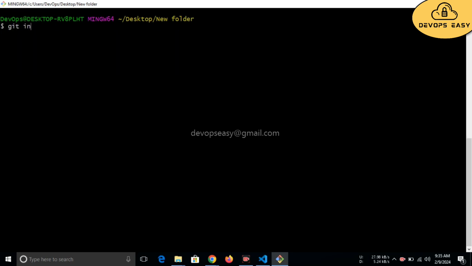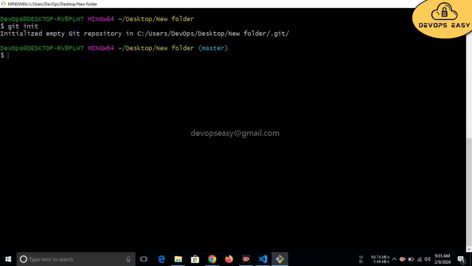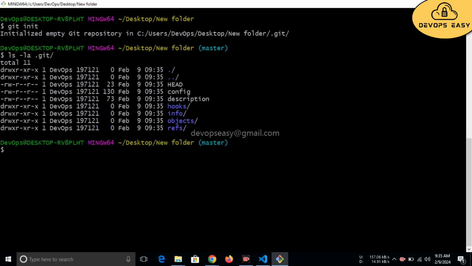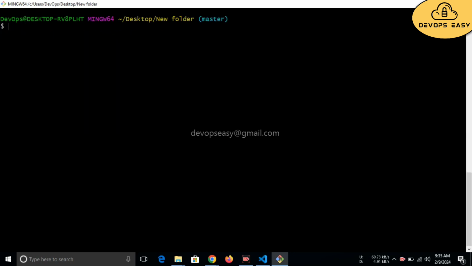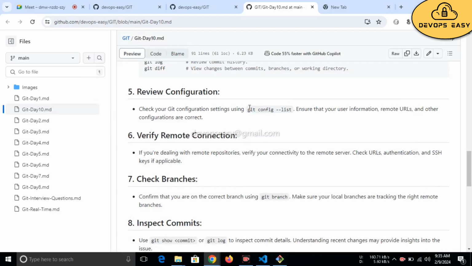Let me execute git init. Inside the .git, there is no config file. Whenever I execute git config, then the config file will be added. So git config --global user.name and user.email. You need to provide that configuration correctly.